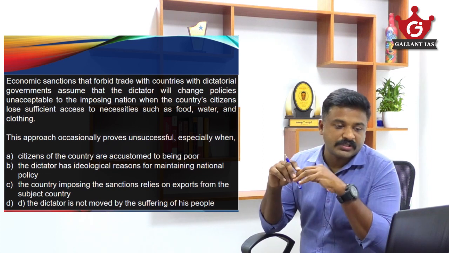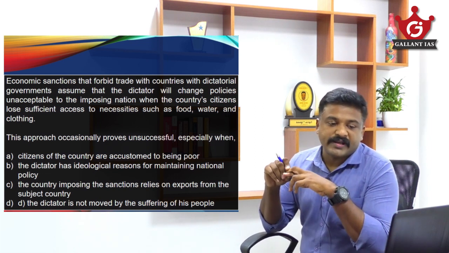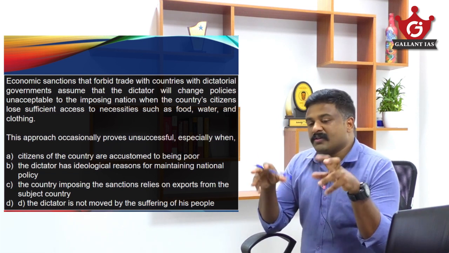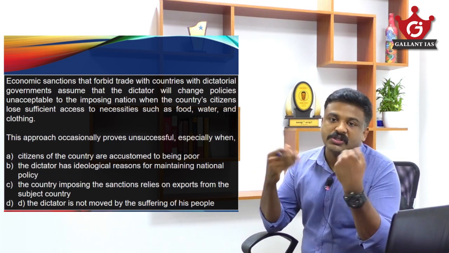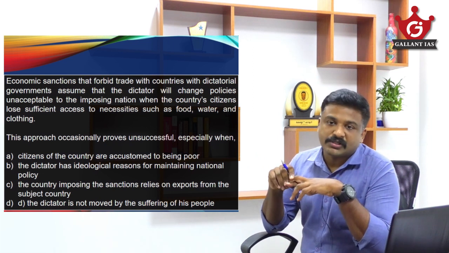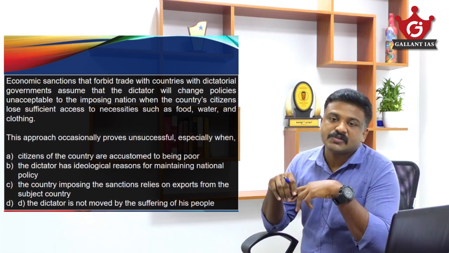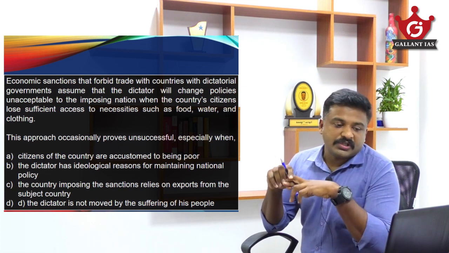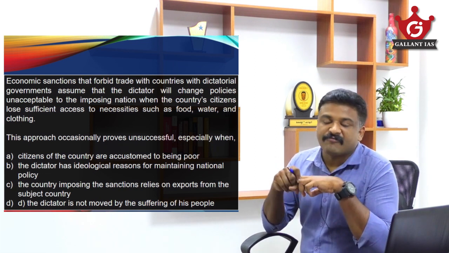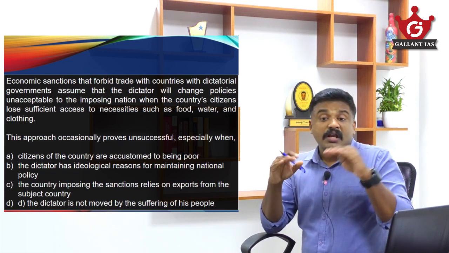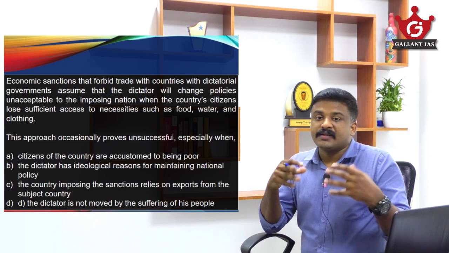Leave it, eliminate it. Country imposing sanctions relies on exports from the subject country. See, that is not a sufficient reason for changing the policy of the dictator. Okay, so maybe that is a reason, but it is not sufficient for changing his policy. Now, the dictator is not moved by the suffering of his people. So, out of the choices, the most valid and the most convincing choice, which says that it can be a reason,